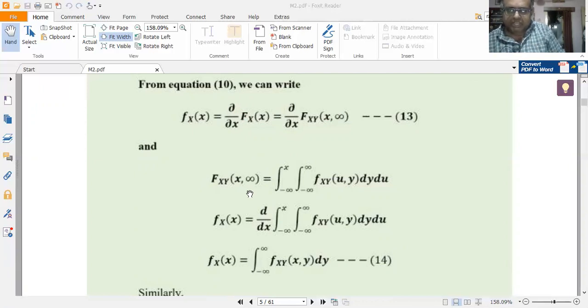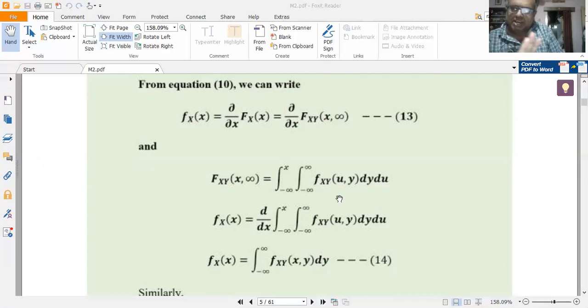So I get Fxy of x comma infinity is equal to integral minus infinity to x, integral minus infinity to plus infinity, fxy of u comma y dy du, where u and y are dummy variables of integration. I have got 2 random variables, so double integration would be there. If I have 3 random variables, triple integration would be there.